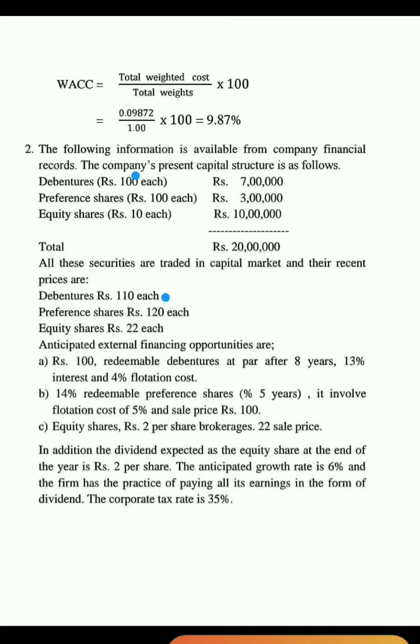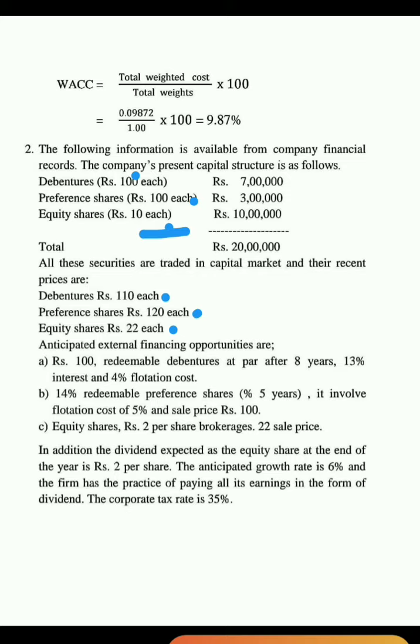But here the market value of debenture is 110 each. Preference shares rupees 120 each. So here book value is rupees 100 and market value is rupees 120. And equity shares, rupees 10 each, but here 22 each as market price. Actually the book value of equity share is only rupees 10.